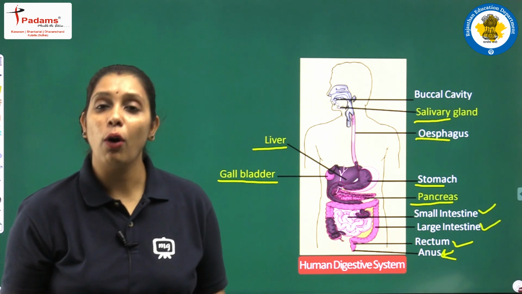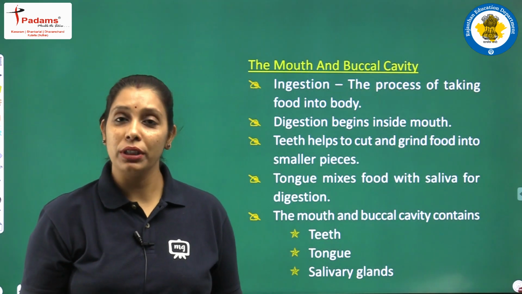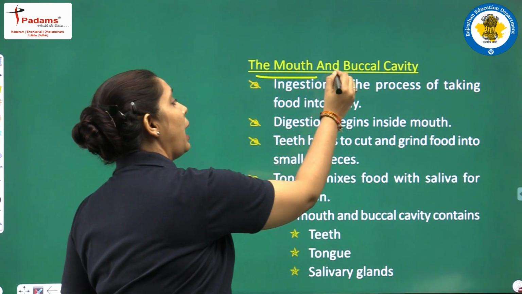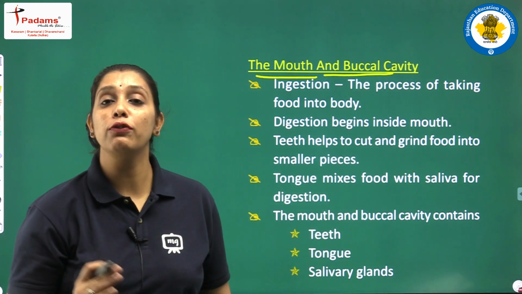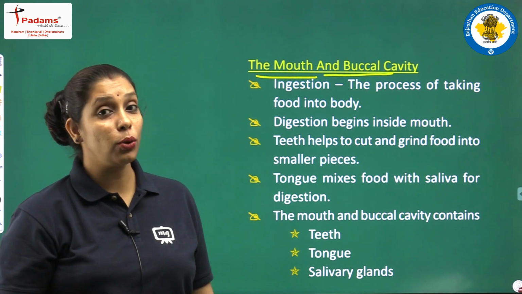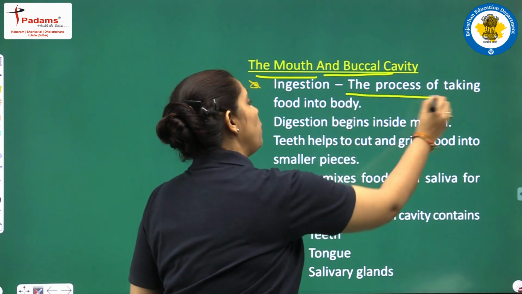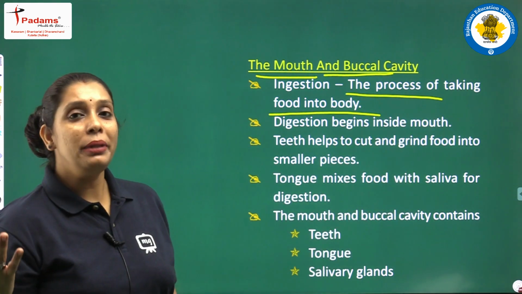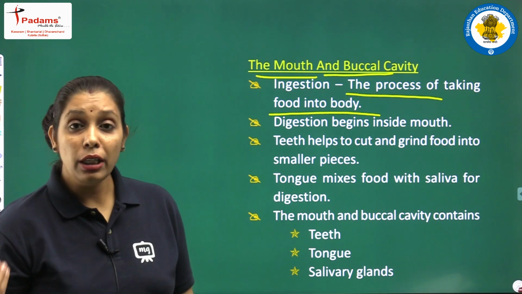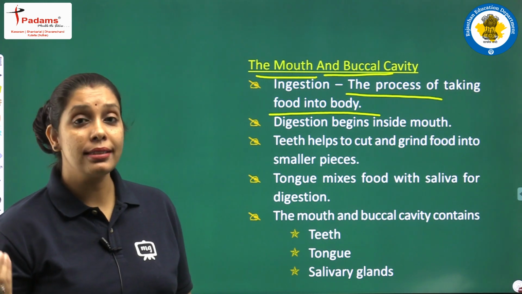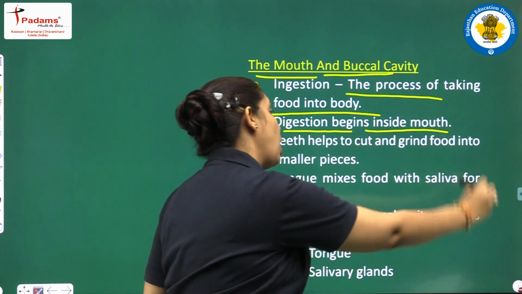Let's have a discussion on the first part of the alimentary canal in human beings. And what is the first part? The first part is the mouth and the buccal cavity. और यहाँ से start होती है हमारी nutrition का first process, and the first process is known as ingestion. And what does it mean? It means the process of taking food into the body. हर animal में it is different. We already discussed it. Okay. And an important thing, digestion starts from here. We can say digestion begins inside the mouth.